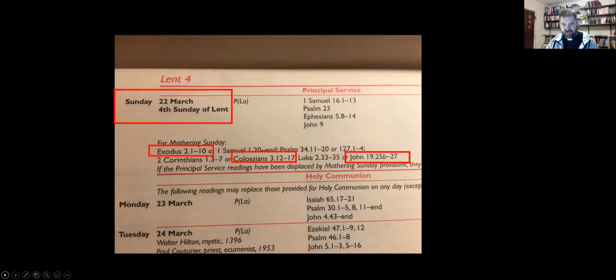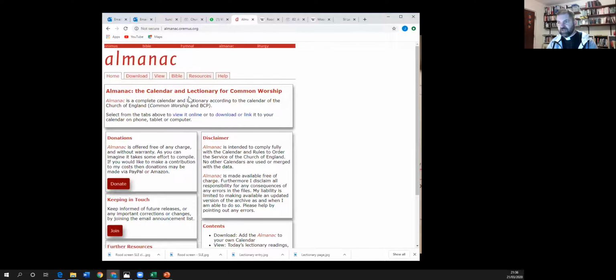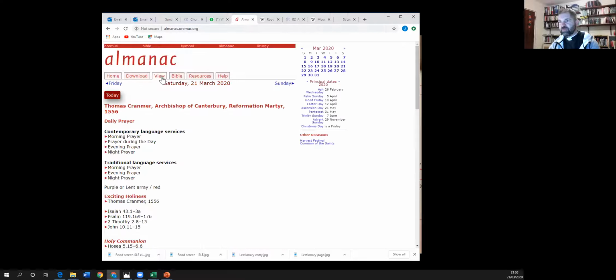Other than that, you can look them up online. So let me show you how to do that. You can look up the lectionary under the year 2020. Oremus is a Latin word which means prayer. There's just a series of resources under that name. So if you then click on Almanac for Common Worship, Oremus, this page comes up, and then click on View, and it takes you automatically to the readings for the day that you're on.